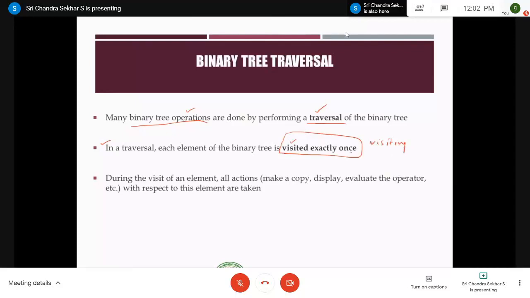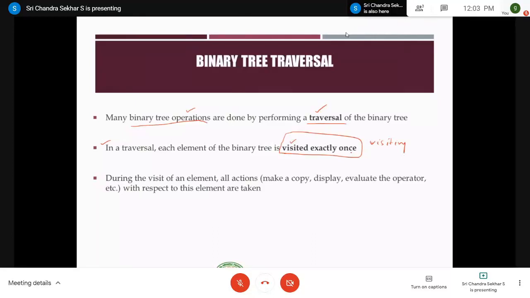You modify the node value, or print it, or take another variable called count and increment the counter. Unless you do some processing, we cannot say it is a visited node. If you just go and come out, that's not treated as visited.